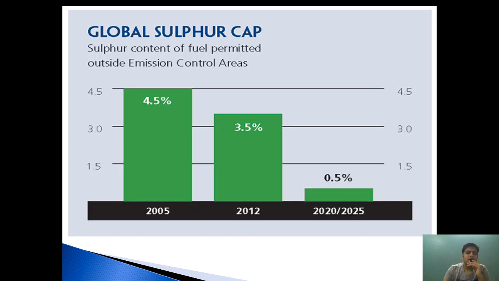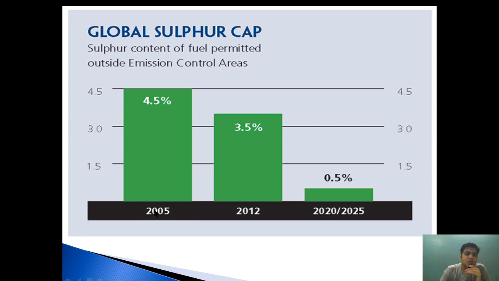There is a tendency among ship owners to think that the law has been passed, but it may get extended because it's not physically possible. They were given ample time, 4 years after the law was passed, but the ship owners thought that such a reduction from 3.5 to 0.5 is not possible and that it would be extended to 2025. But it was not extended to 2025. It was implemented and came into force in 2020, and many ship owners were surprised and faced a lot of problems.